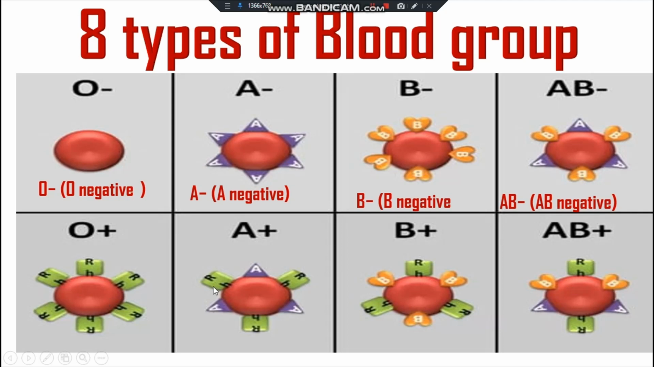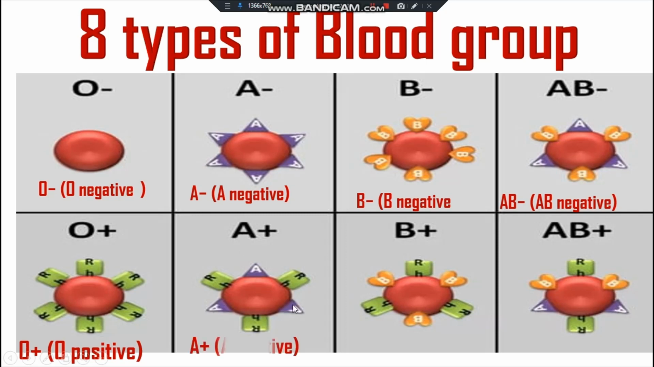And these four blood groups are positive blood groups. That means O positive. It is the O positive. That means A and B antigens are absent, but positive means Rhd antigen is present here. This green color is the Rhd antigen. So on the surface of the RBC, only Rhd antigen is present. So it is the O positive.